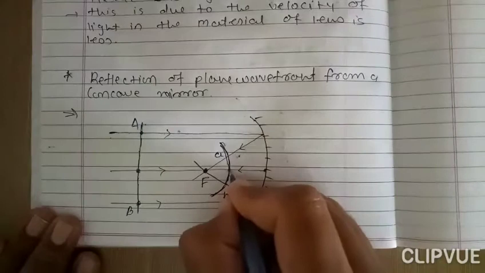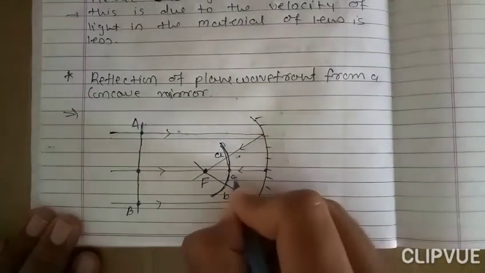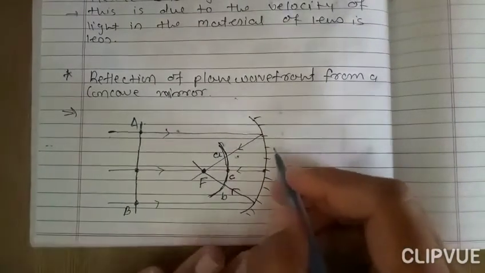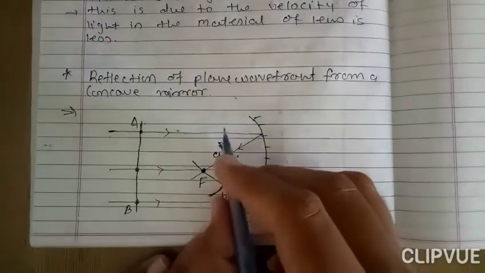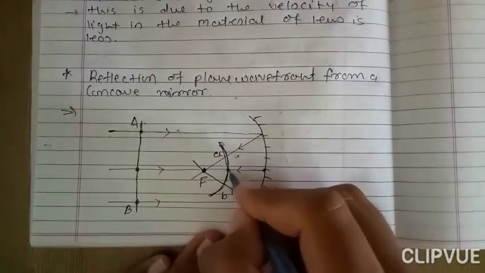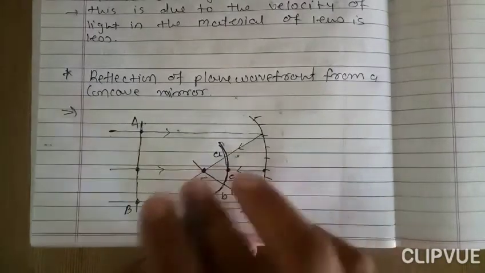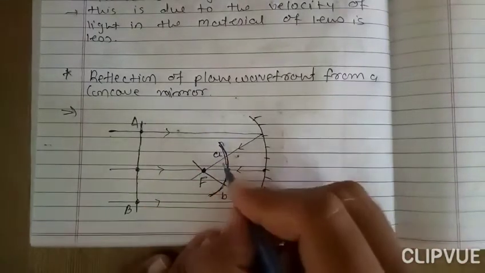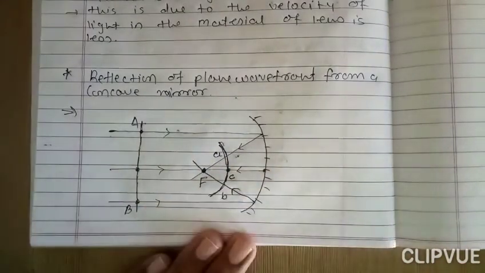Here we consider this point as C. So we can say from the figure that this point C is behind point A and point B, right?